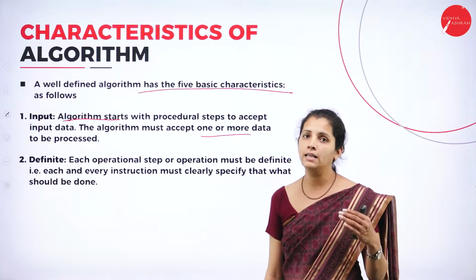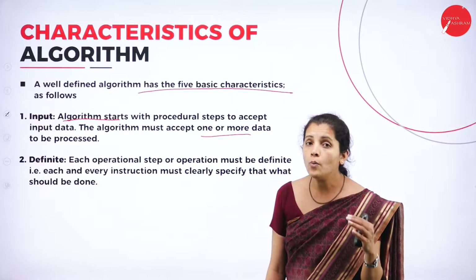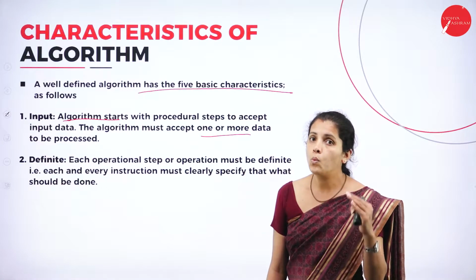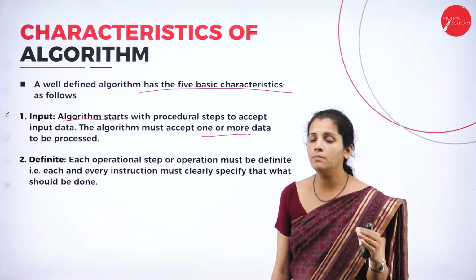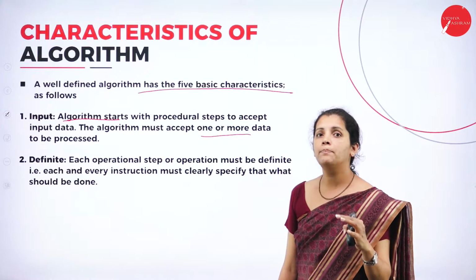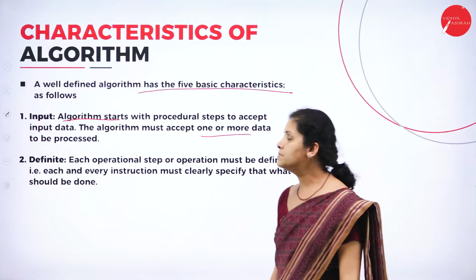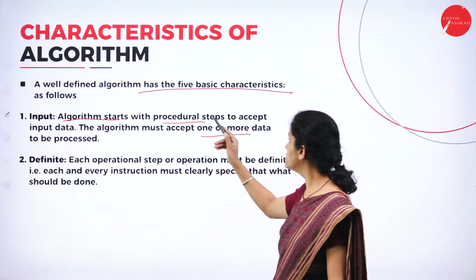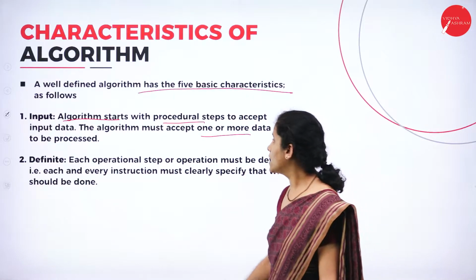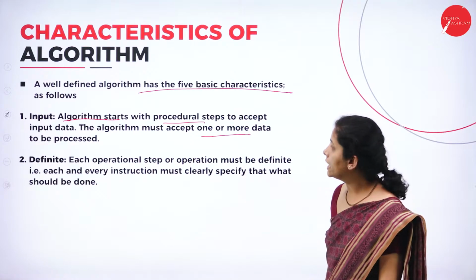If I consider any problem, we don't know how many inputs we require, but while designing the algorithm, I want to design it in such a way that it is capable of reading all the inputs.